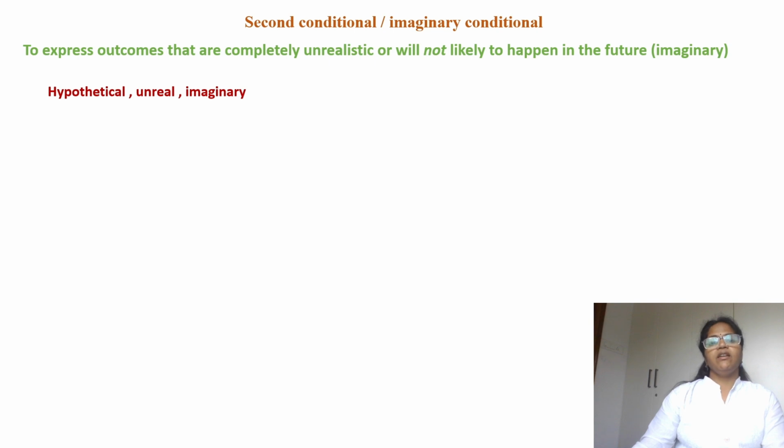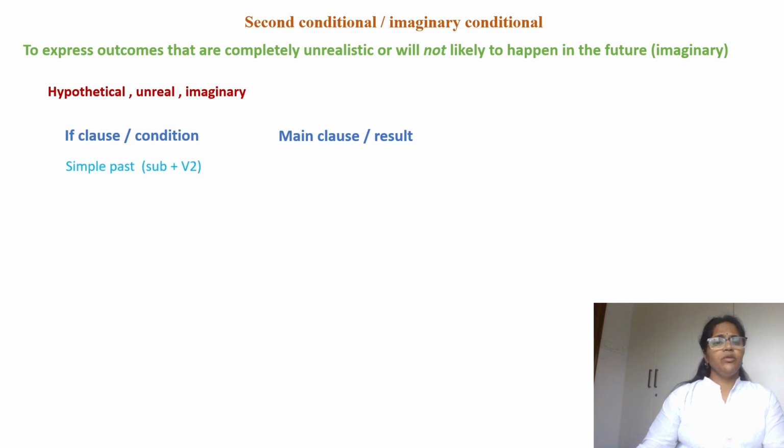Move to next condition, second conditional or imaginary conditional. We use the conditions to express unrealistic or something not likely to happen in future. Imaginary type of sentences we use second conditionals.